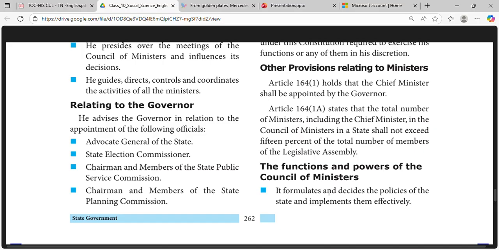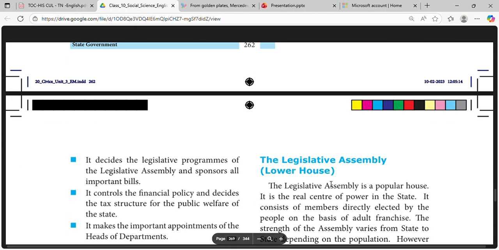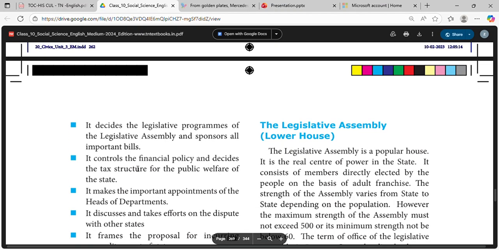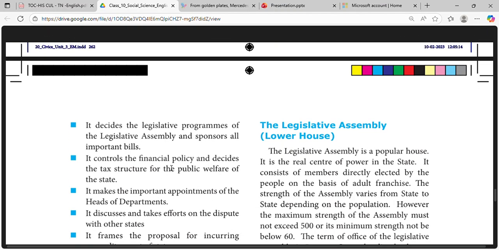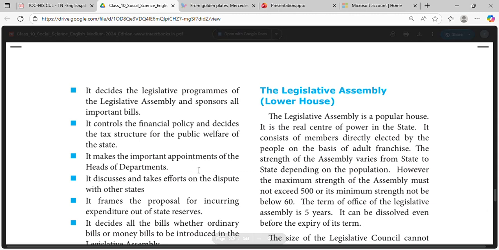Functions of the council of ministers: It formulates and decides the policies of the state and implements them effectively. It decides the legislative programs of the legislative assembly and sponsors all important bills. It controls the financial policy and decides the tax structure for the public welfare of the state. It makes the important appointments of the heads of departments.